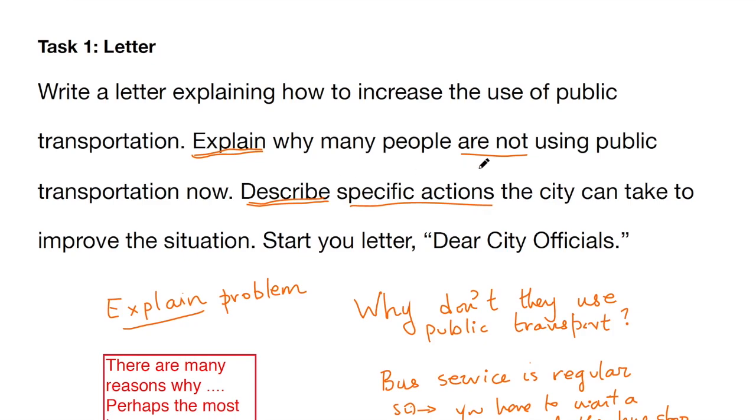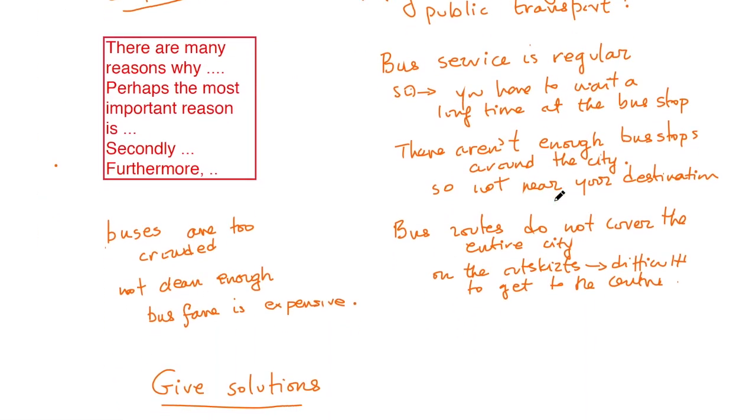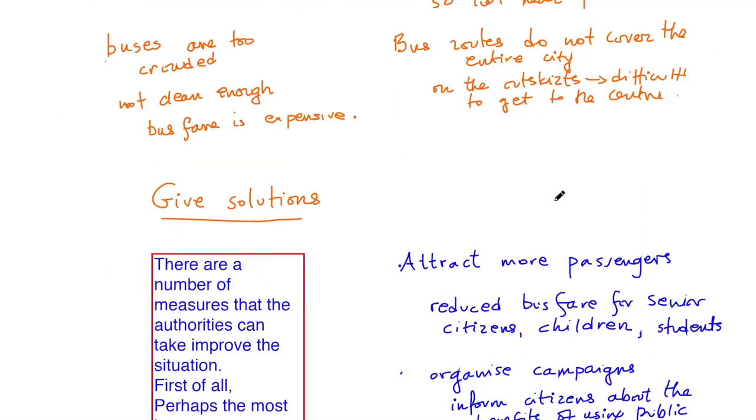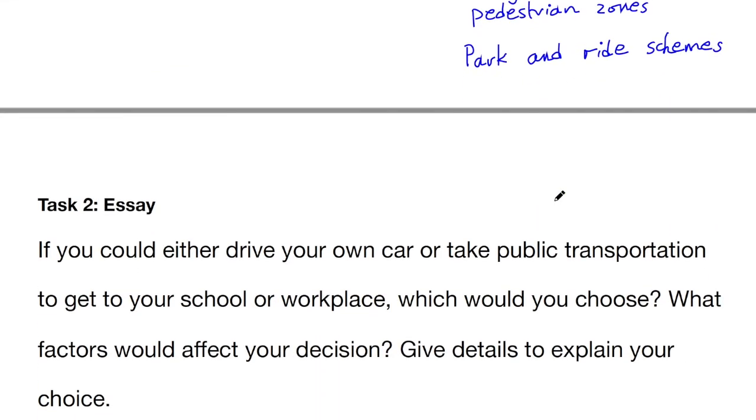Okay, so in this particular case, you can even use the present continuous. They're not using buses or trains because this, that, and the other. And then describe specific actions. So present solutions, make suggestions, propose ways. The city, not you. So when you have understood this, then you can start writing your letter to dear city officials. All right, so you can go back and look at the notes.